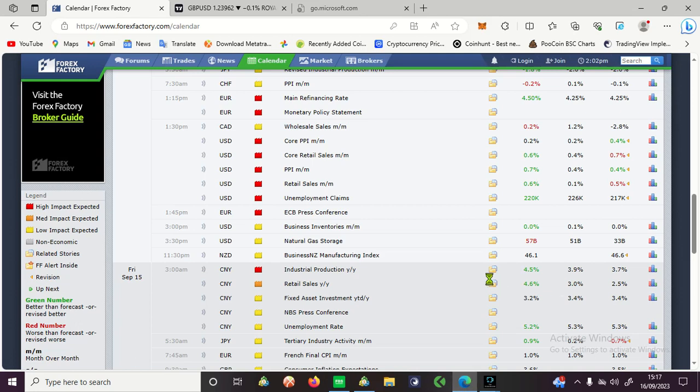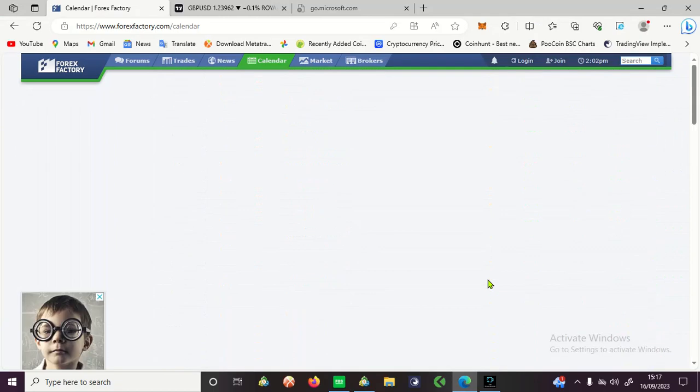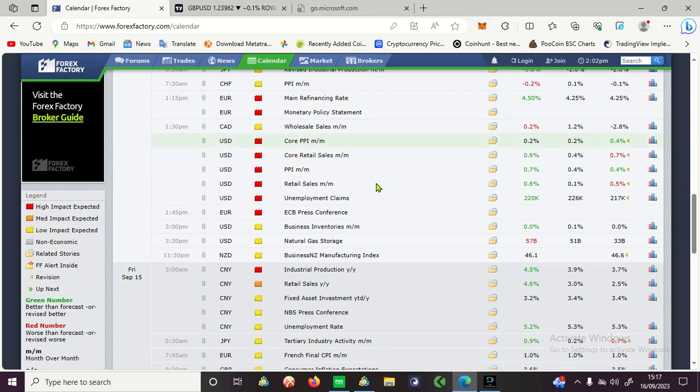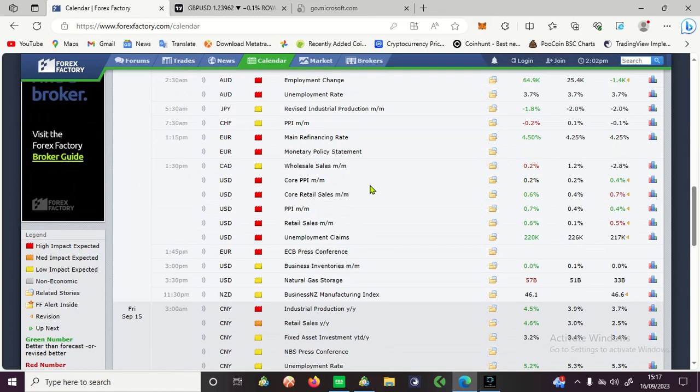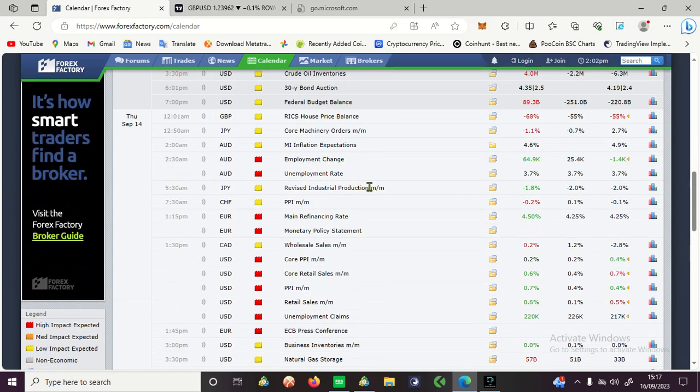As you can see, this is my Forex Factory. You can make use of Investing.com if that is what you are used to, but in this analysis I want to use Forex Factory. You can use any one that you are used to. This news happened on Thursday at 1:30 p.m. You can see when the news was released, exactly 1:30 p.m. We traded the USD news, the unemployment claims.